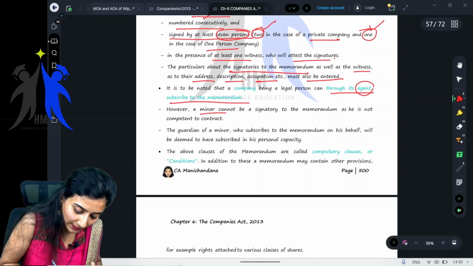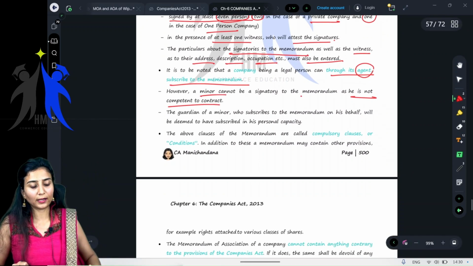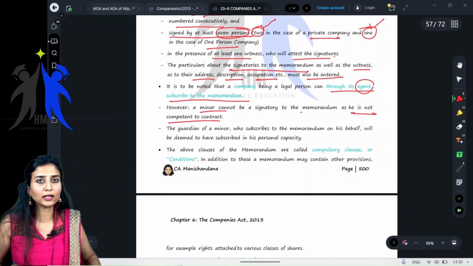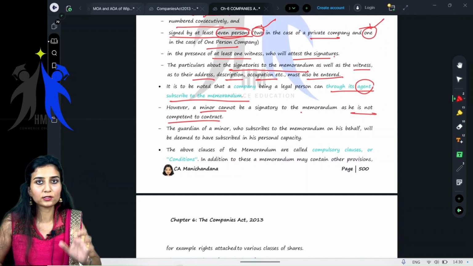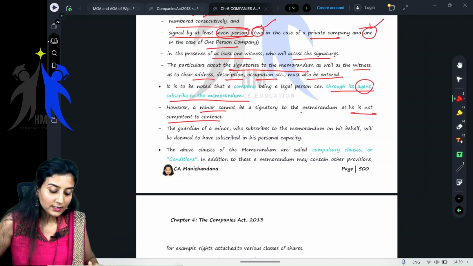However, a minor cannot be a signatory to the memorandum as he is not competent to contract, because he has not attained the age of majority. He is still a minor. He is not competent to contract, so he cannot become a signatory to the memorandum.